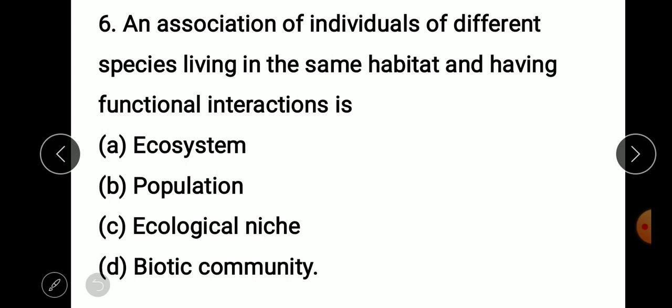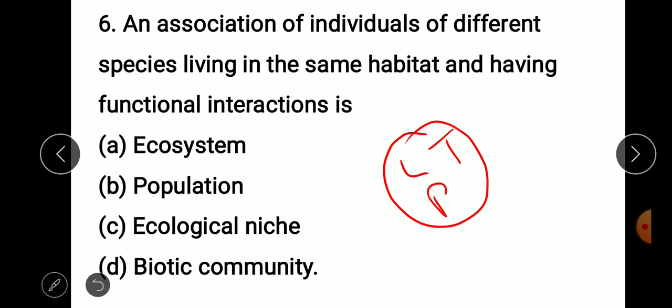So what is an ecological niche and what is a biotic community? As I said, there is a lion, there is a tiger, there is a plant. All of them live together. They are different species. They live together in the same habitat. This is a habitat. And they have functional interaction. So for what function does this assemblage of populations occur?